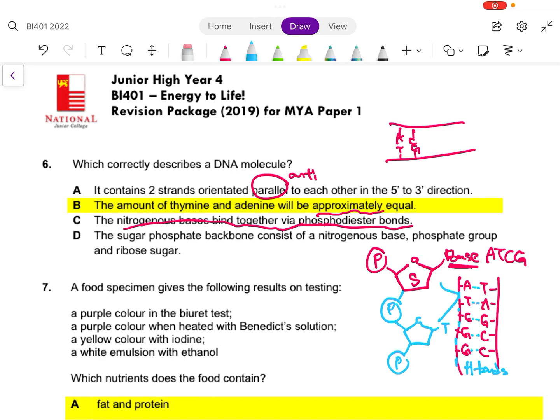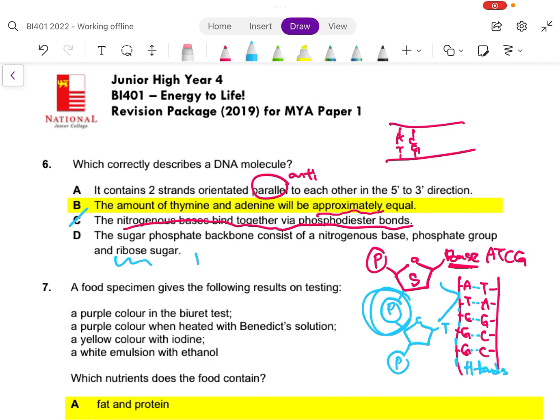Okay, maybe this one is T, as seen over here. Then it will be linked to another one, right? So this bond over here is a phosphodiester bond. So C is out. Last one, the sugar phosphate backbone consists of nitrogenous base, phosphate group, and a ribose sugar.